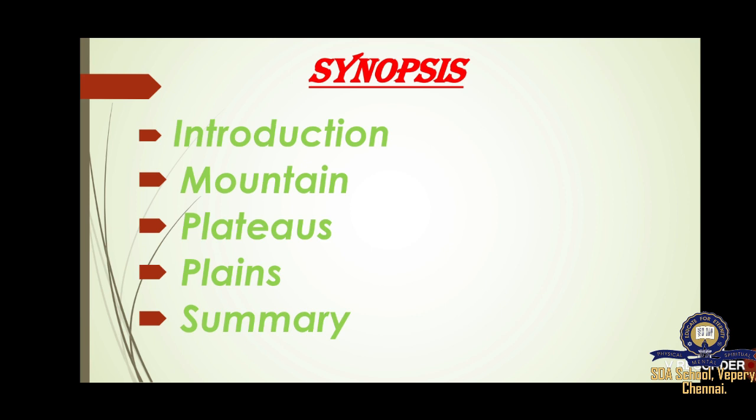After that we will see the volcanic mountains and then the importance of the mountains. Then you are going to learn about the plateaus. What are plateaus and what subdivisions come under plateaus? Continental plateaus, intermontane plateaus, lava plateaus, then the importance of plateaus.